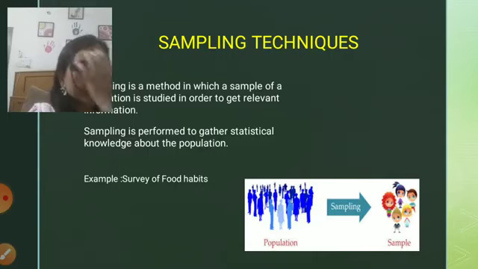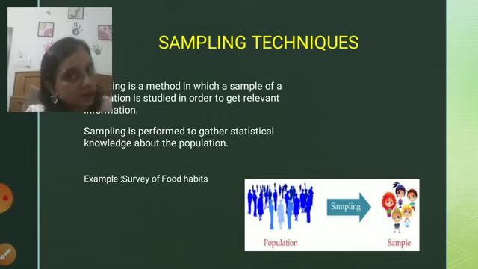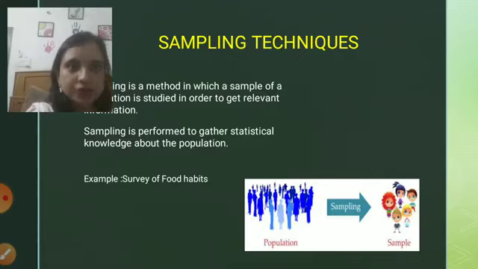So sampling is basically a process in which a sample is retrieved from the population. Sampling is performed to gather statistical knowledge about the population, because until we have the statistical knowledge of the population, it is not possible for us to extract the sample and perform a survey. So it is a method of statistically studying the population which will help us retrieve the sample from the population.